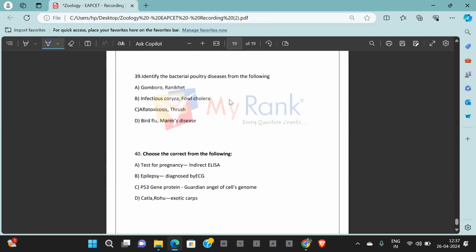Going ahead with question number 39, identify the bacterial poultry diseases from the following. Gumboro and Ranikhet are examples of viral diseases. Infectious coryza and fowl cholera are examples of bacterial diseases. Aflatoxicosis and thrush are examples of fungal diseases. Variola and bird flu are again viral diseases. What did they ask for in the question? Bacterial poultry diseases. So what are the bacterial diseases here? Infectious coryza and fowl cholera. So question number 39, answer is option B.